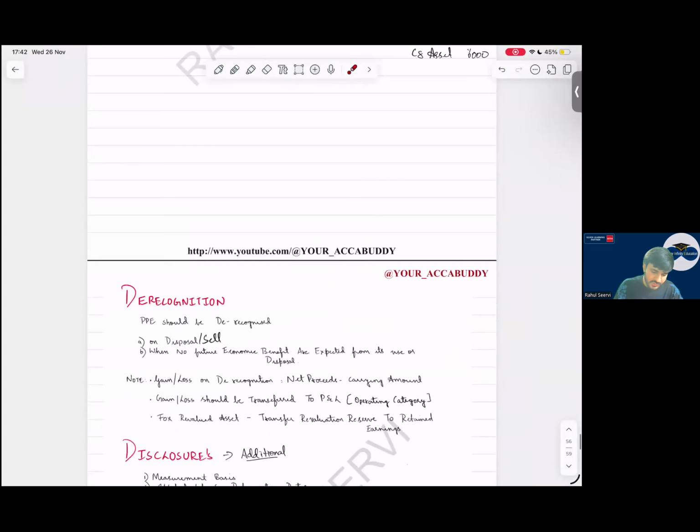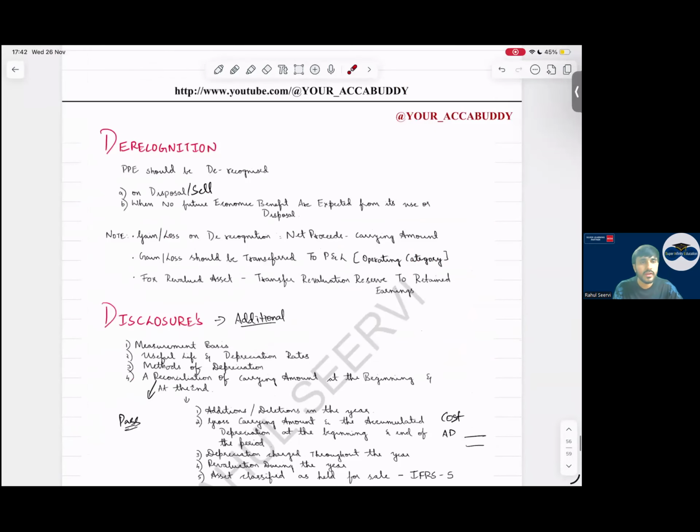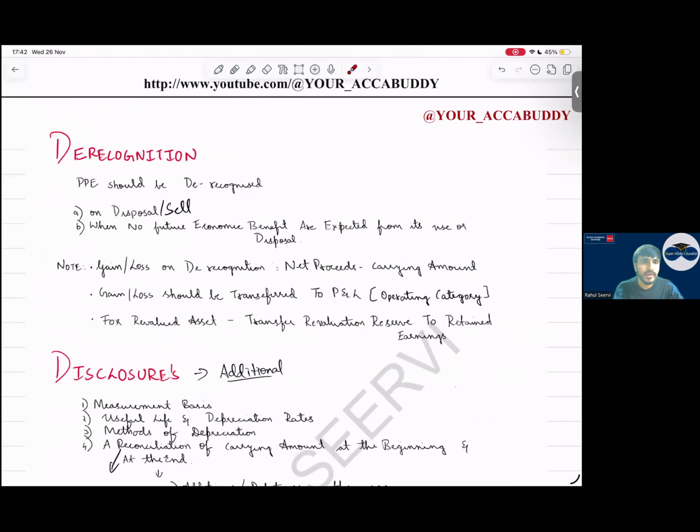Now coming to derecognition. When will you derecognize the asset? We will derecognize the PPE when we sell or dispose of it, or when no future economic benefits are expected. Economic benefit is not there when we dispose of, as control is lost. Gain or loss on derecognition is calculated as net proceeds minus the carrying amount. This gain or loss should be recognized in P&L, in the operating category. And once we dispose of the asset, if it is a revalued asset, any balance in OCI will be transferred to retained earnings.